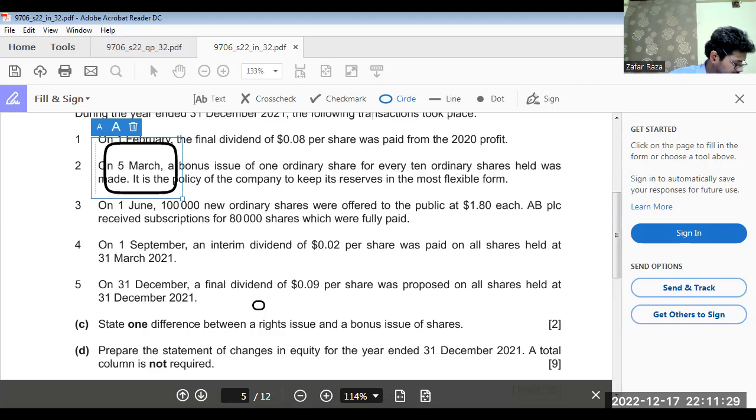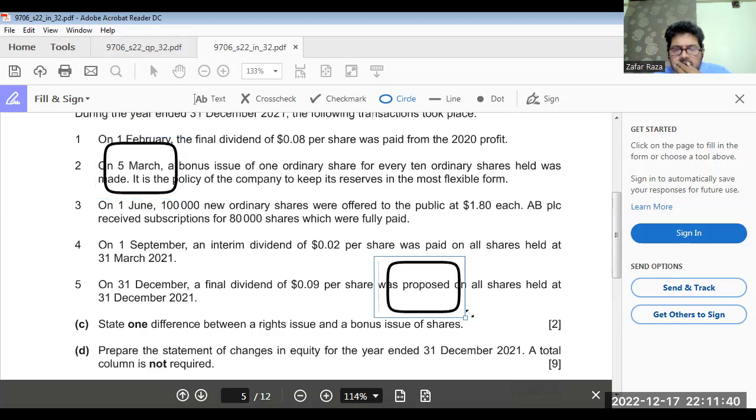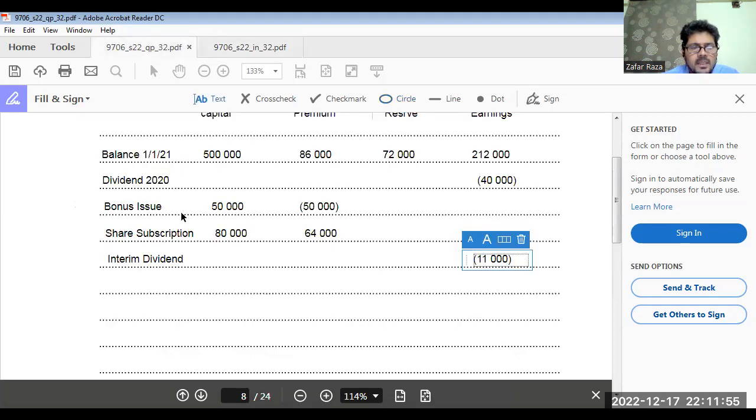But the word here is proposed. It means it is only a proposal, so that is not going to change the equity. Okay, that is only proposed. Now, what we have to do, we have to add profit over here.